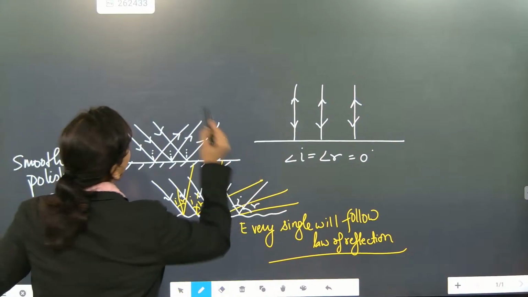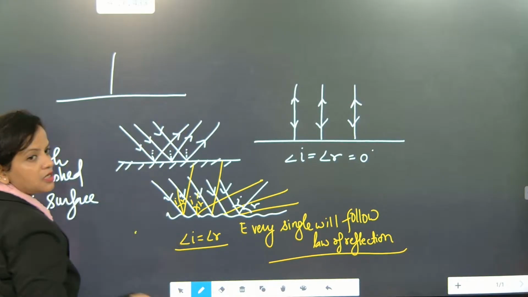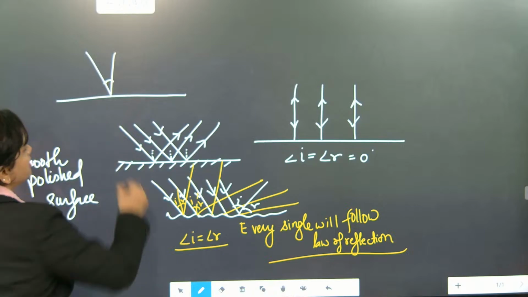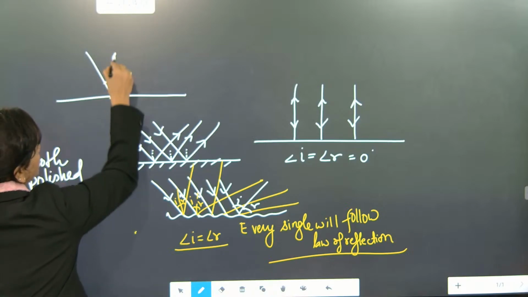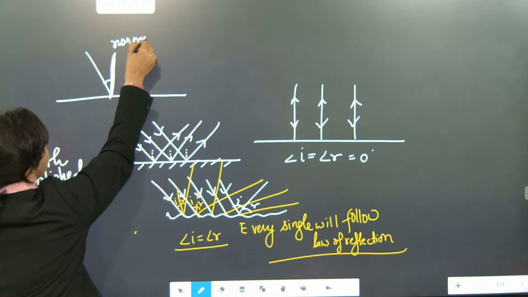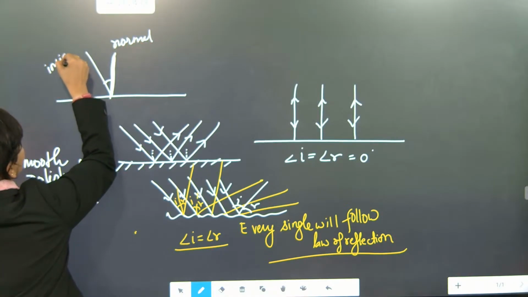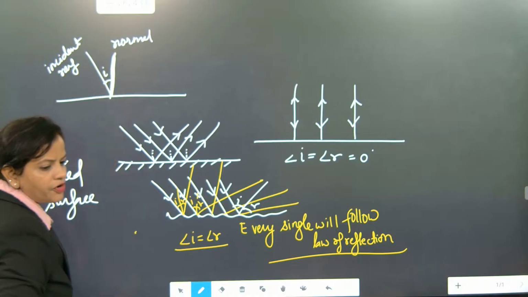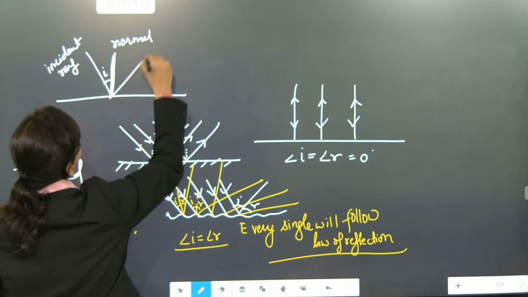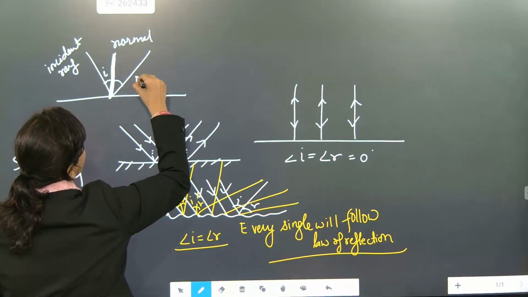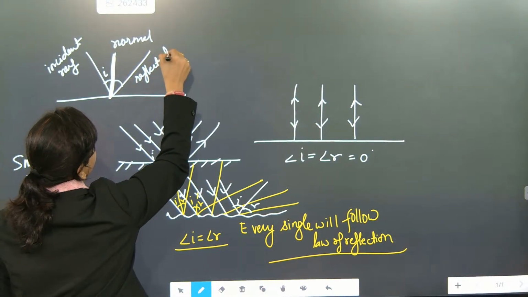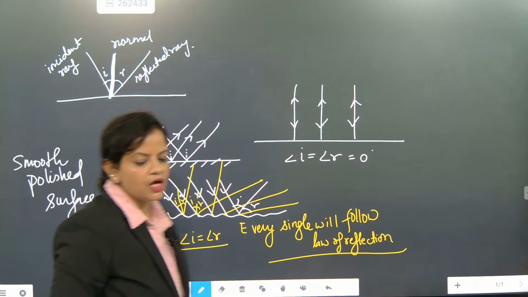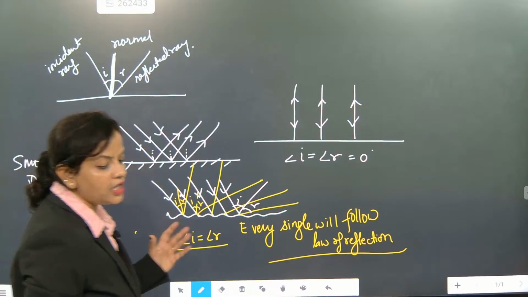If somebody asks you what the angle of incidence is, look here. This is called the angle of incidence, the angle formed between the normal and the incident ray. Now the angle formed between the normal and the reflected ray is called the angle of reflection. Understood? Angle of reflection and angle of incidence.